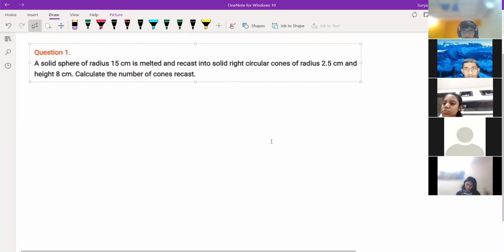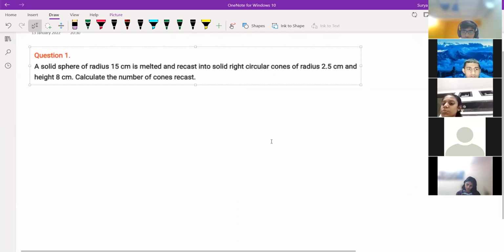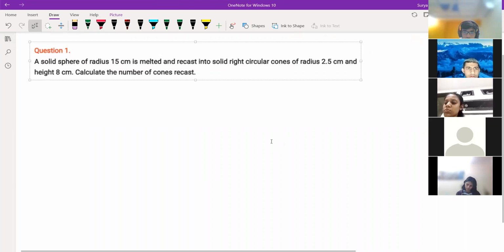So this is also an NCERT sum, right? No, this is not NCERT. Okay. A solid sphere of radius 15.